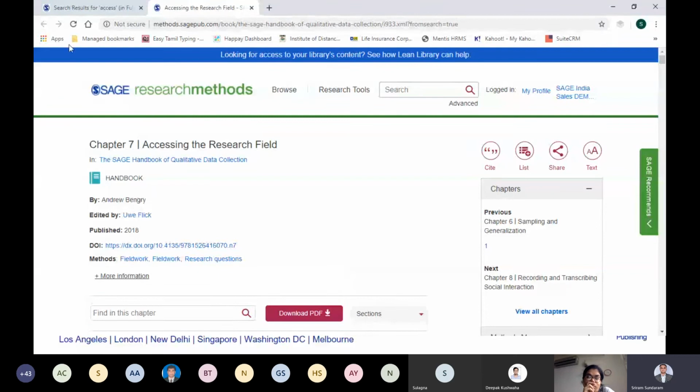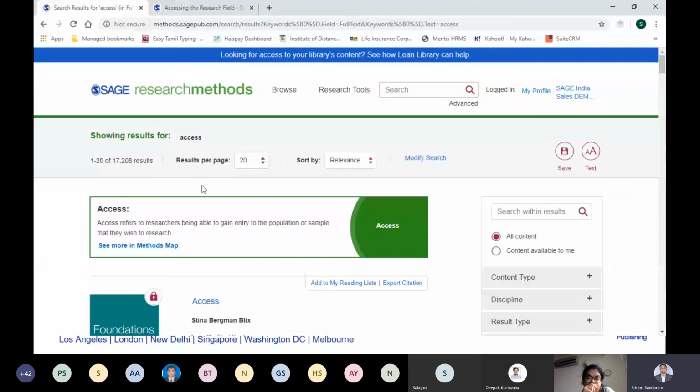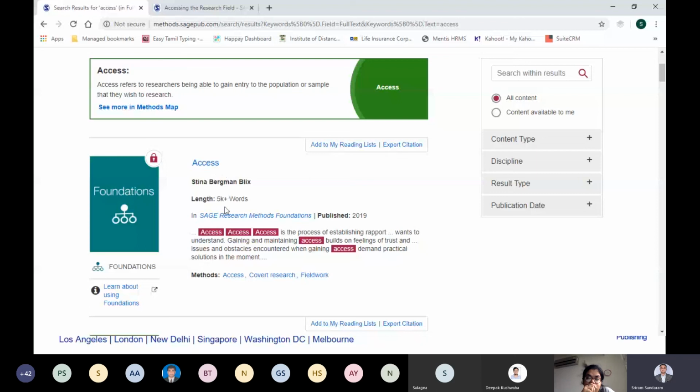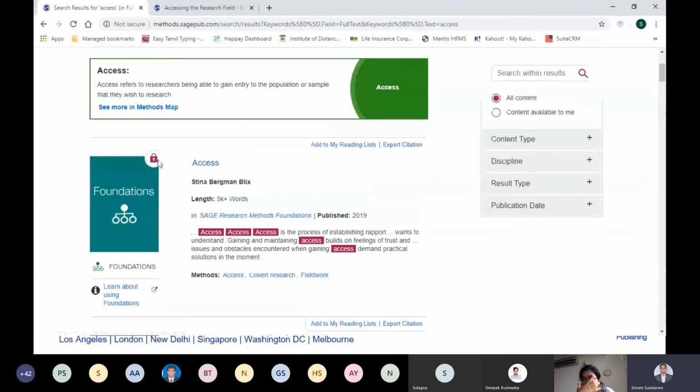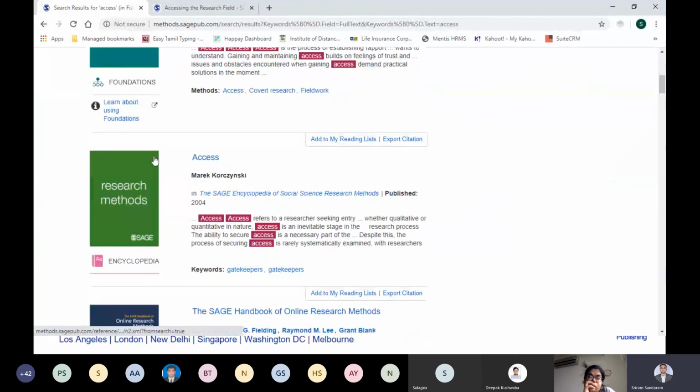How it helps is that when you are in Project Planner, when you are going step by step, you know that information related to access is important for me. When you go to your PhD guide, you will be well prepared. That's what this platform always intends to do. For example, I've searched on that search bar, and here is the access content. If you see, the first one appears with a lock. The lock would mean that this particular content is not available for me to access. And here there is no lock, which means that I have full text access to it.